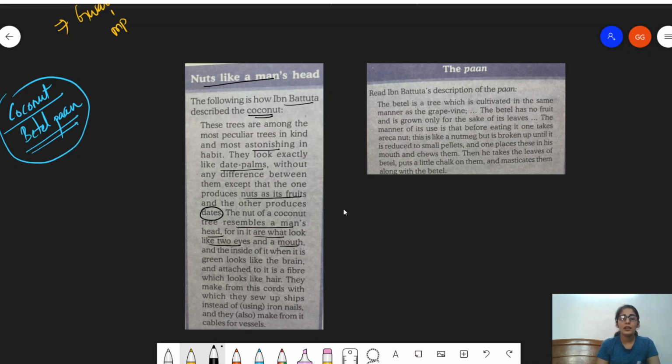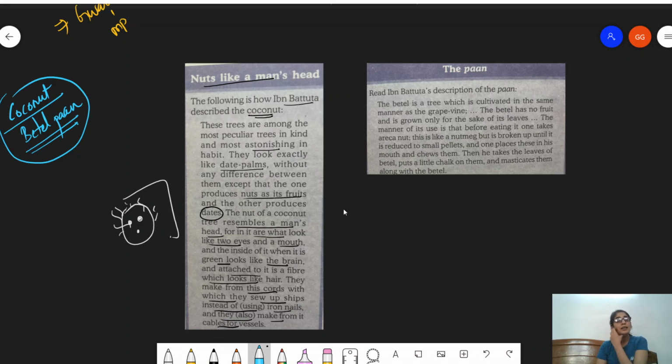If you've ever seen a coconut, it is pretty much like this. It has two holes in it like this, and there's a third one like this. So this is exactly what he's describing here. And the insides of it, when it is green, looks like the brain. And attached to it is a fiber which looks like hair. So you see around it, there are actually fibers also, which he's describing as the hair. And here he's saying that it exactly looks like the head of a man. They make from these cords with which they sew up ships instead of using iron nails, and they also make from it cables for vessels.